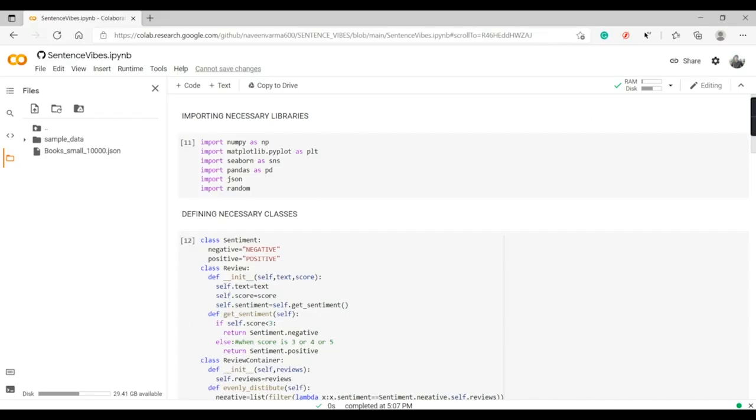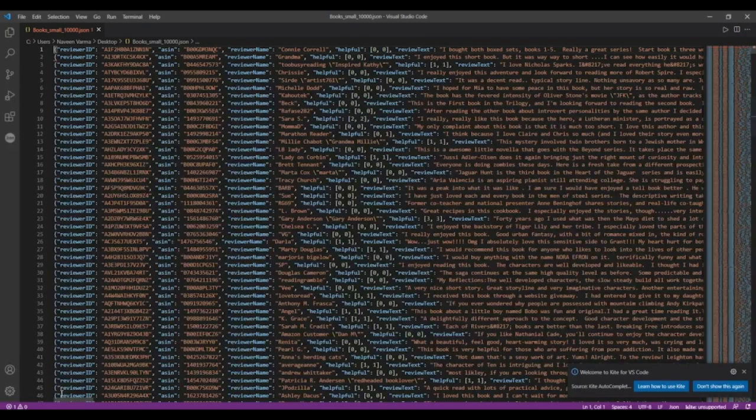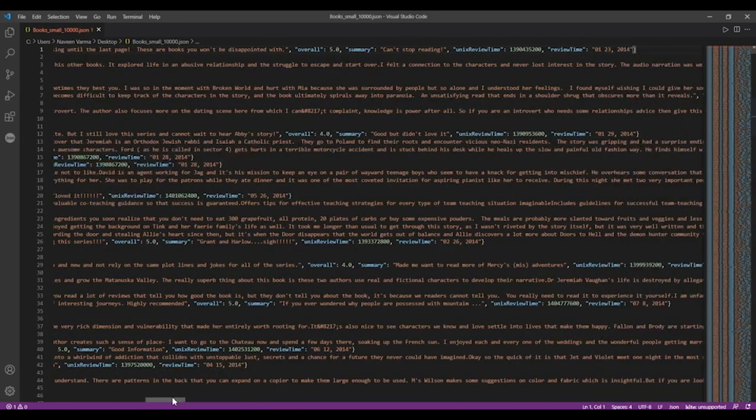So yes, just a second. I want to show you the reviews here. We have different columns in our data, like reviewer ID, reviewer name, helpful, review text. The thing that matters here is the review text and the overall one. Overall is the rating, 5 stars, 4 stars, likewise, and the remaining are all unnecessary for us.